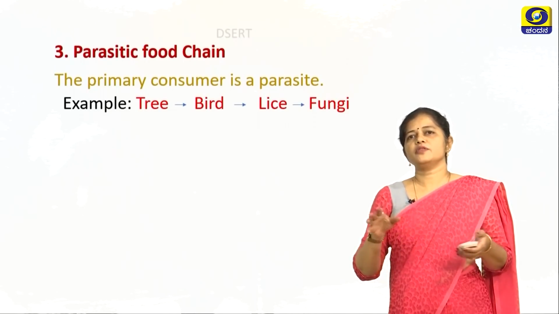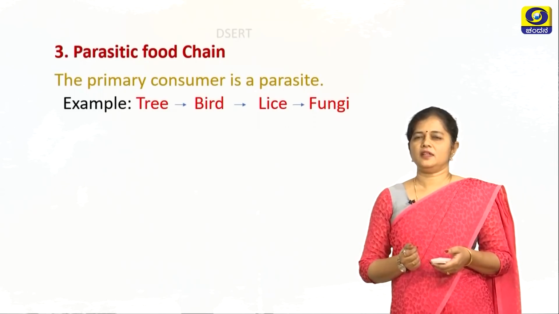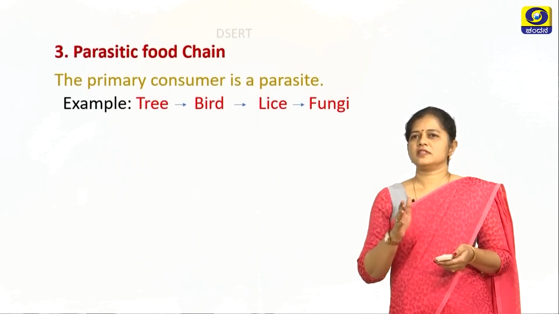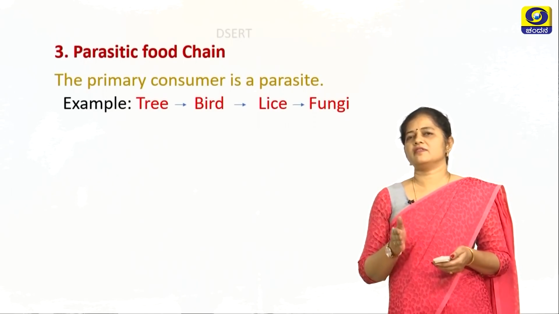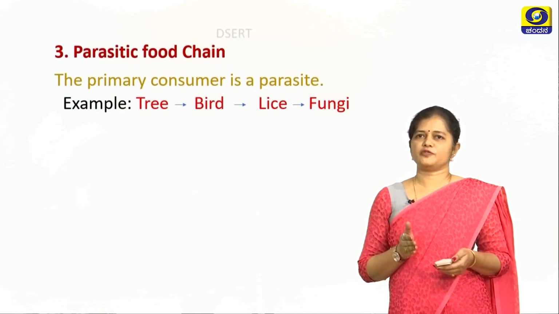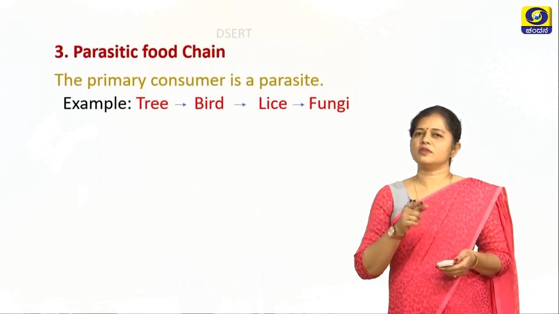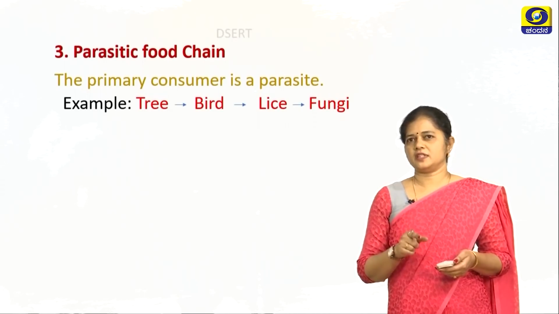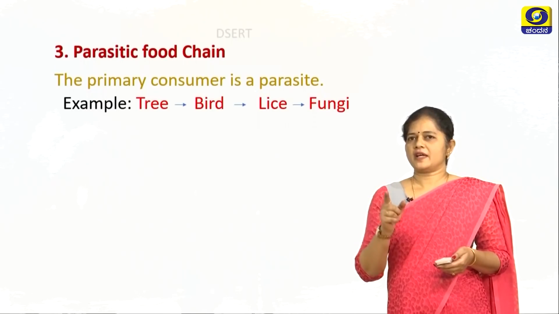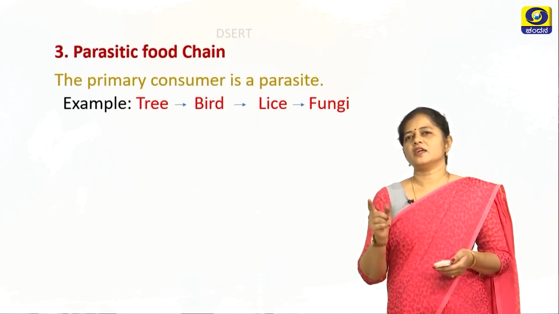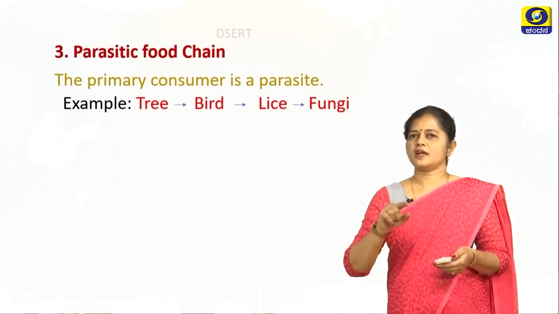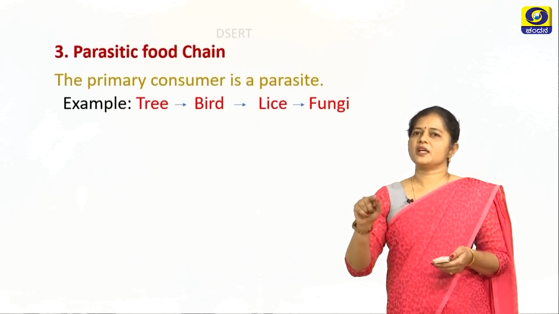Now how do you say this is a parasitic food chain? The tree is a producer as usual. It is in the first trophic level. The second trophic level is the primary consumer, the bird. Now how can we call this a parasitic food chain? The bird is the parasite on the fruits produced by the tree, and in turn the lice which live in the bird are parasites for the bird, and the fungi which live on the lice are parasites for the lice. So the entire food chain is occupied by parasites.